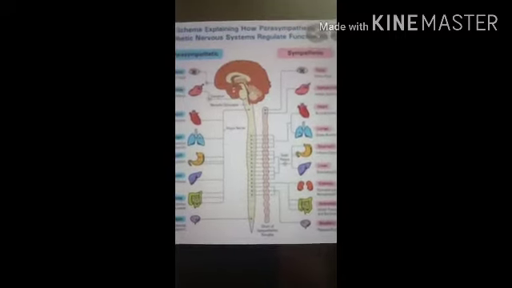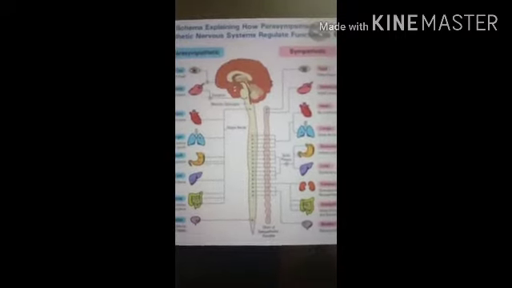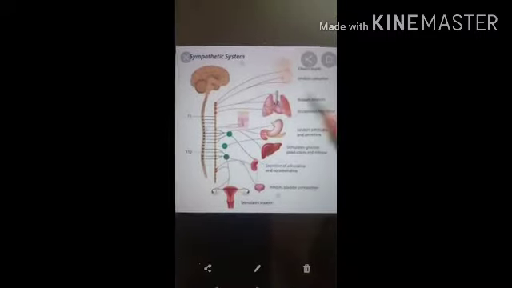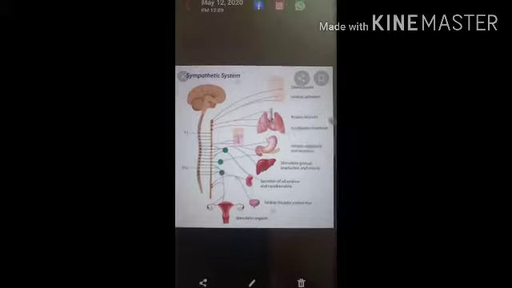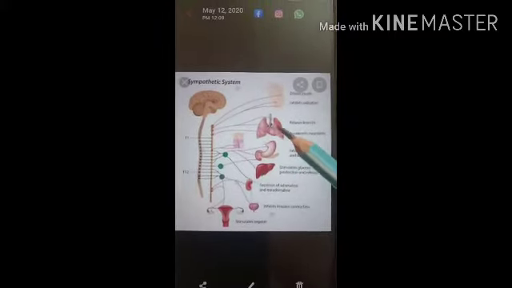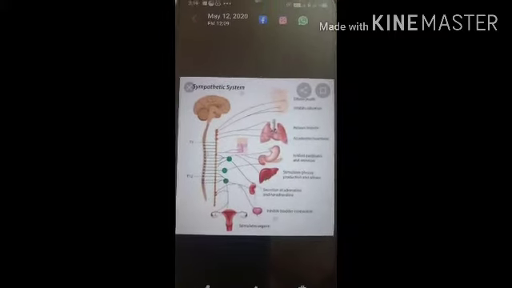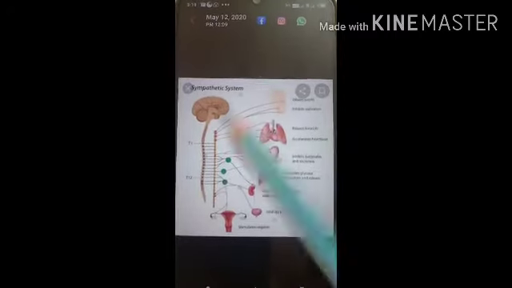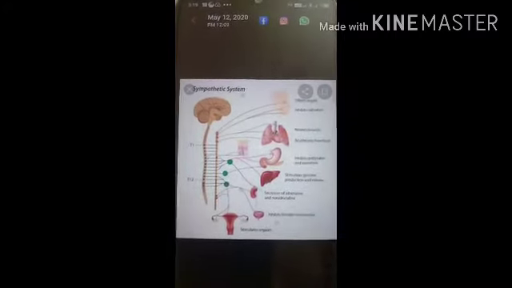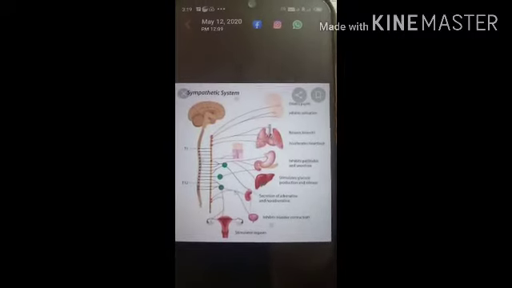So let's see the sympathetic nervous system. The neurons convey the impulses from their origin in the hypothalamus, reticular formation and the medulla oblongata to the effector organs and tissues.